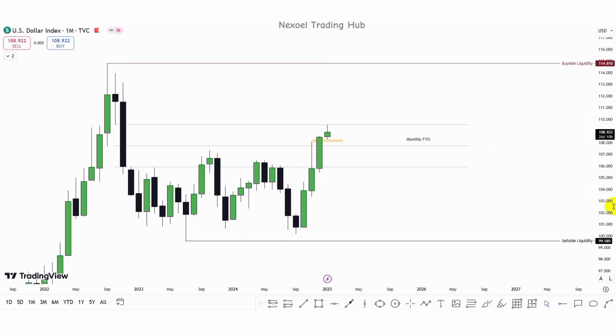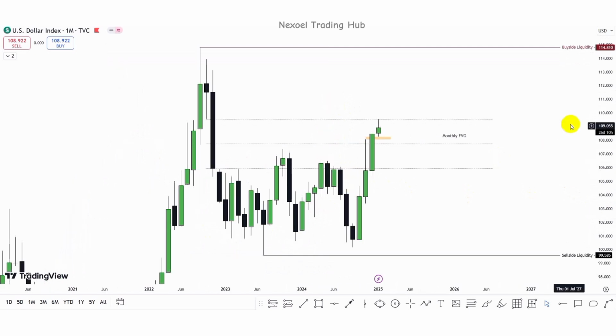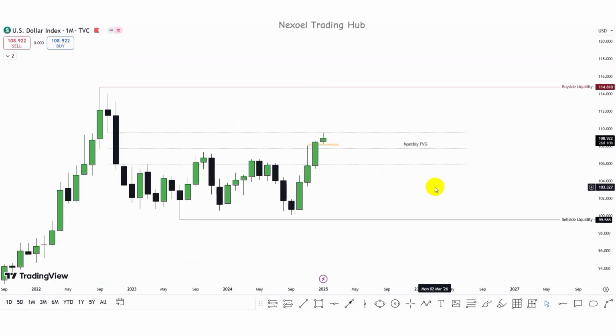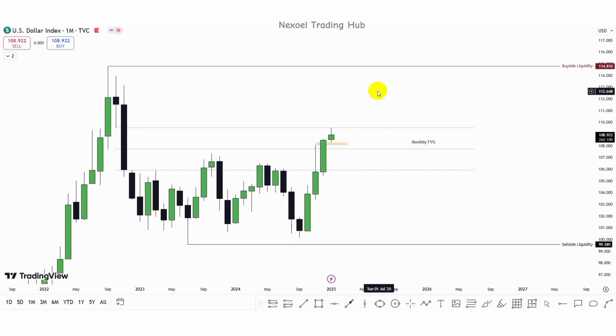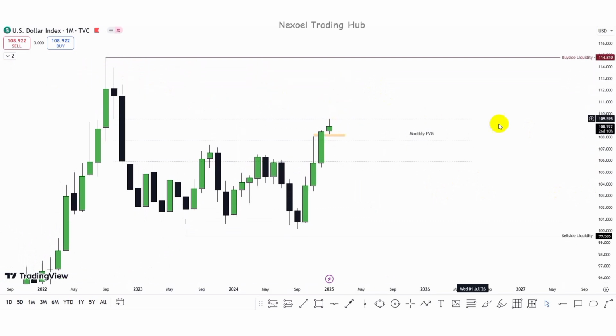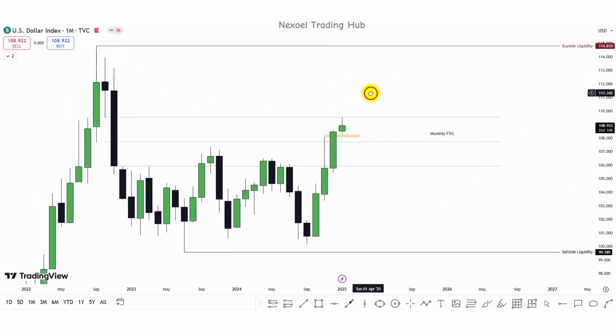So we are still expecting more bullish push of price in the dollar index because the dollar index is now heavily bullish. So we can still be expecting more bullish move because this is the next draw on liquidity, this buy side liquidity. I'm not saying that this buy side liquidity is going to be taken immediately. This is the monthly time frame, but I want us to start this analysis from the monthly time frame, and then we're going to drop to the lower time frame.